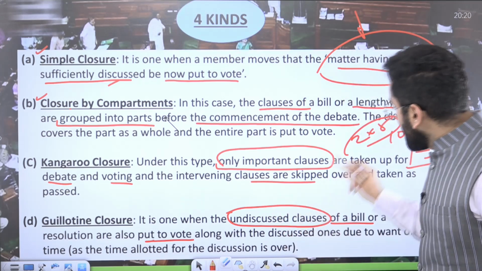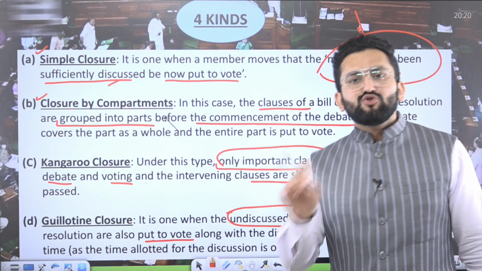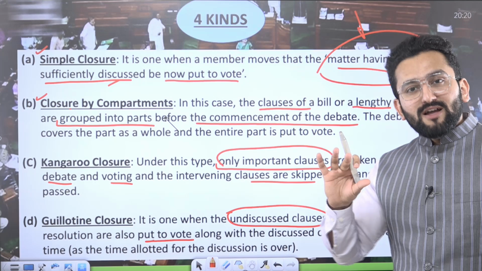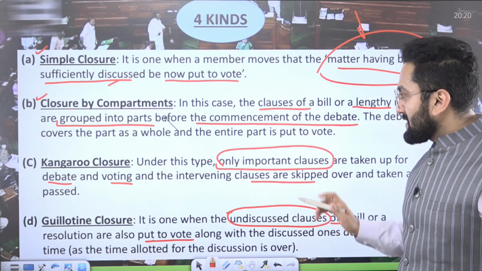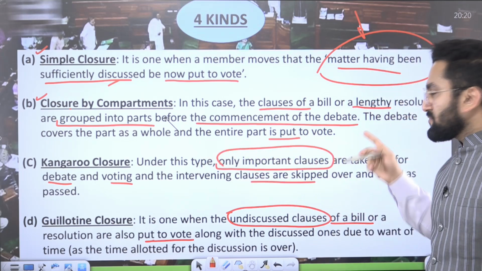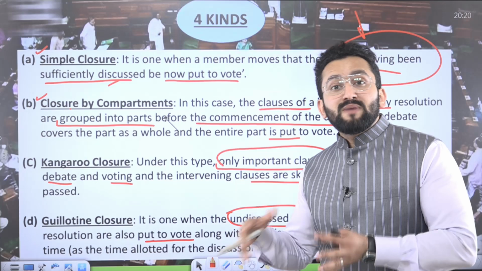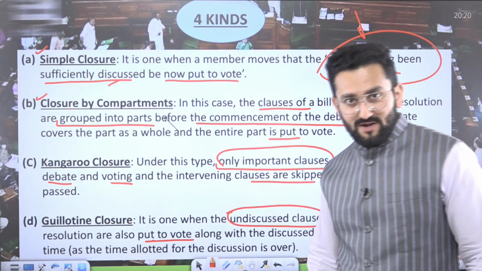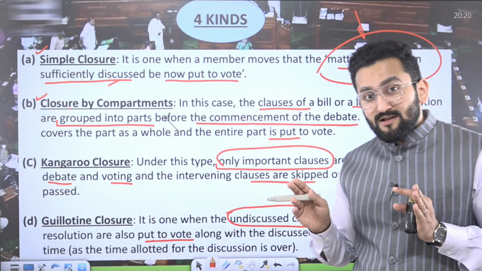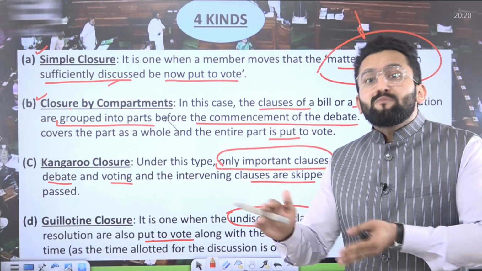So in this case, you need not discuss all these 10 provisions in detail. You just need to go through 5 so that you can simplify the procedure here. You can save time. So the debate covers the part as a whole and the entire part is put to vote. This is turning it into compartments. But everything is covered. I said 10 points were there, but we categorized them into 5. So everything was covered, but we grouped them.